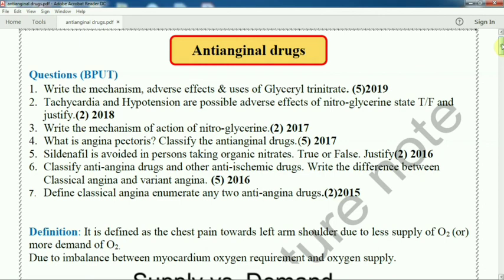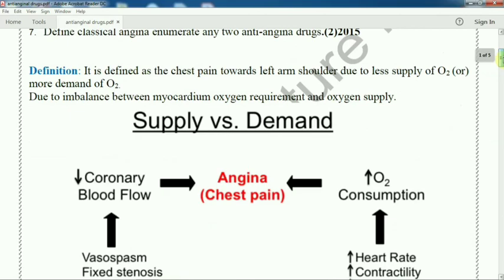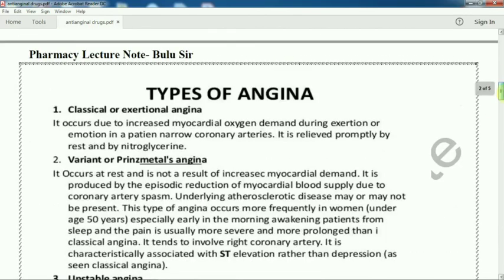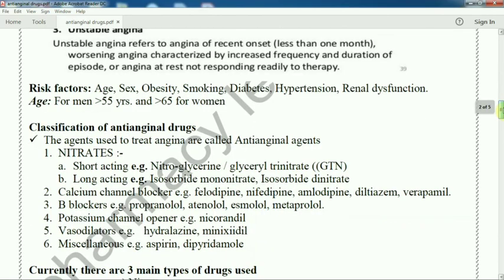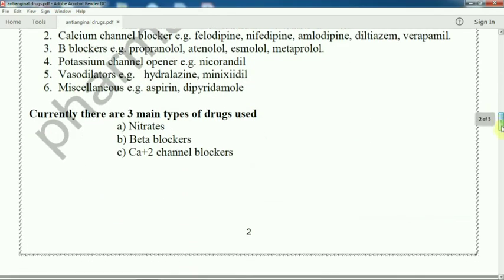What is angina? It is the imbalance of supply versus demand. Sildenafil should be avoided in a person taking organic nitrates. Classify anti-anginal drugs. Also discuss classical, variant and unstable angina. So I hope all questions are covered through this note.